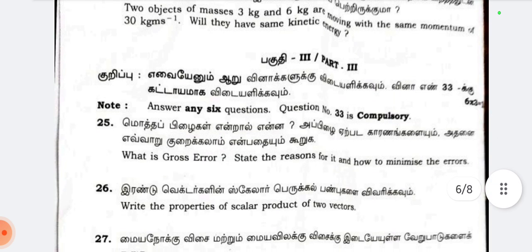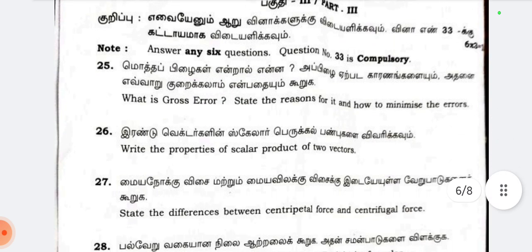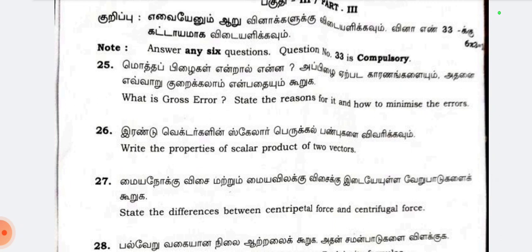Then part 3, இதில் வந்து 6 கொஸ்டினுக்கு ஆன்சர் பண்ணணும். 33 question வந்து compulsory. 25th question, what is gross error? State the reason for it and how to minimize the errors.